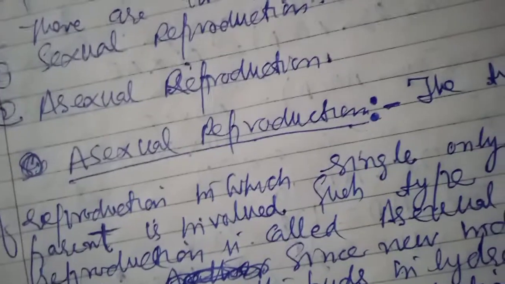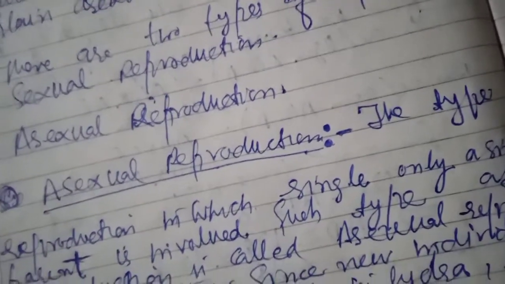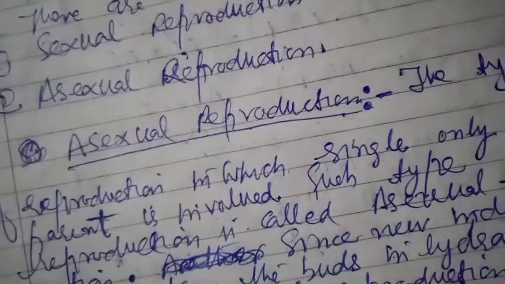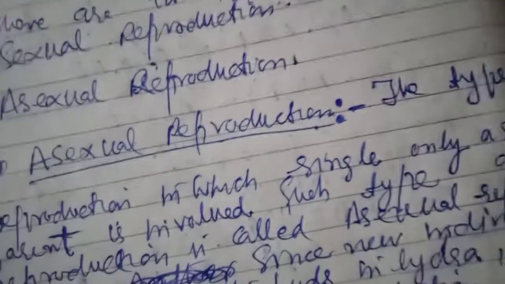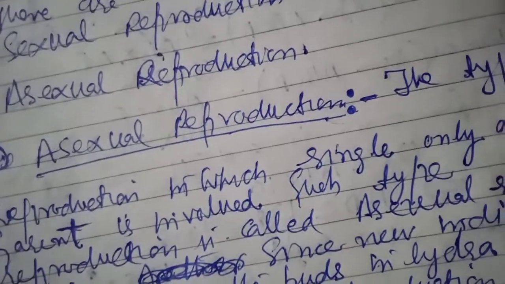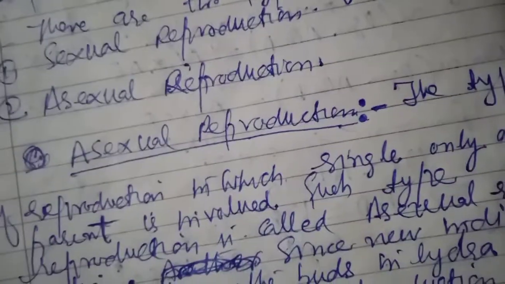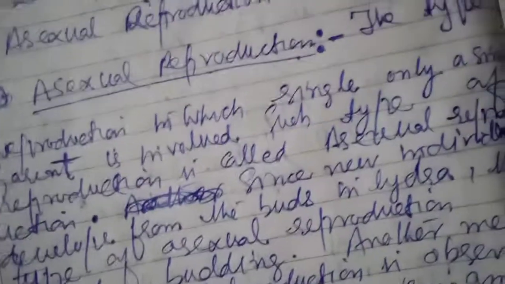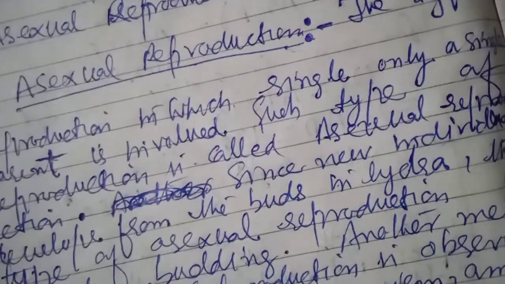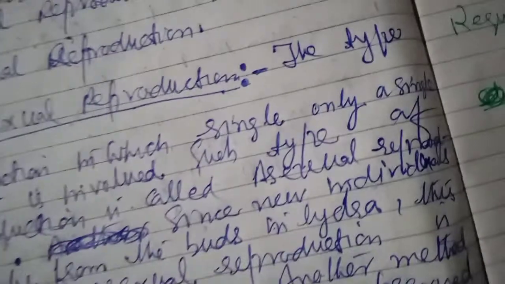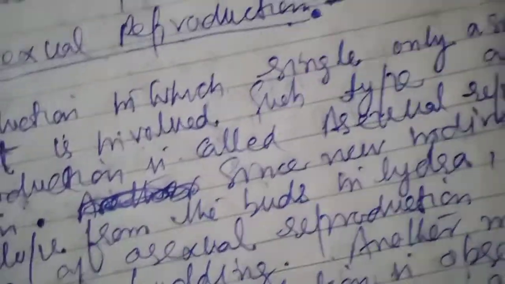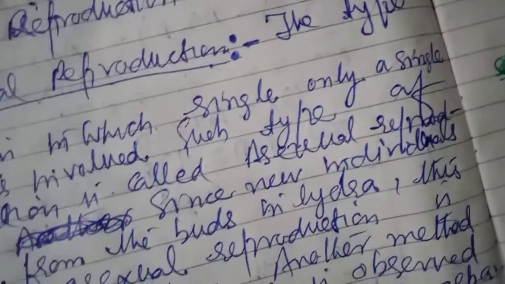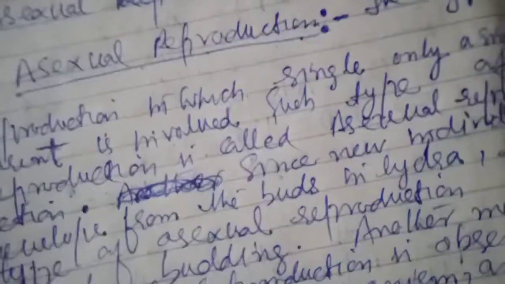Another method of asexual reproduction is observed in the microscopic organism, such as amoeba. As we know that amoeba is a single cellular organism. It begins the process of reproduction by the division of its nucleus into two nuclei.